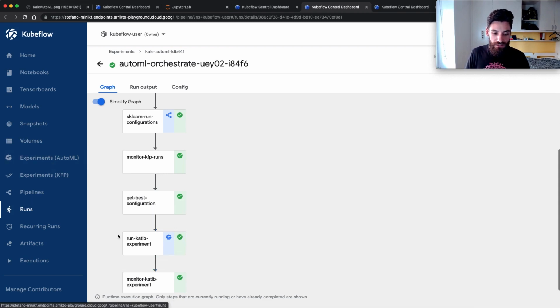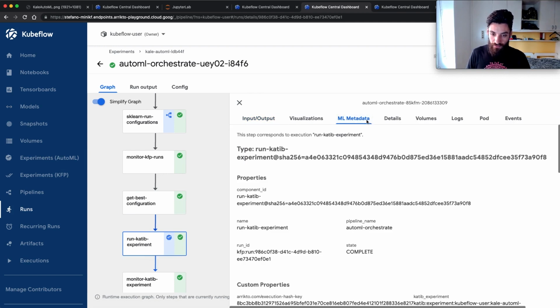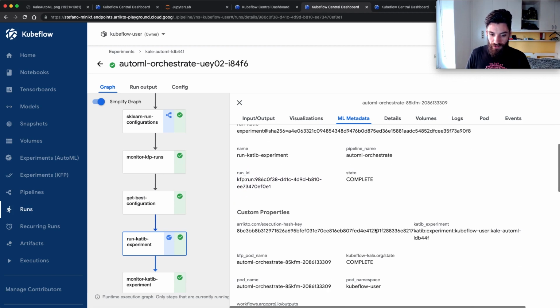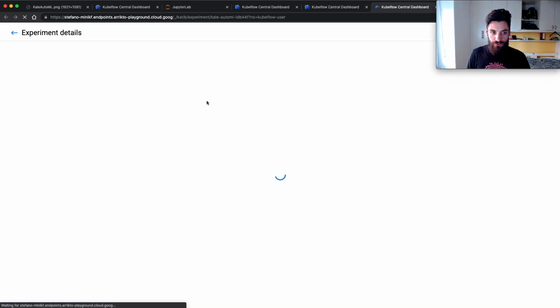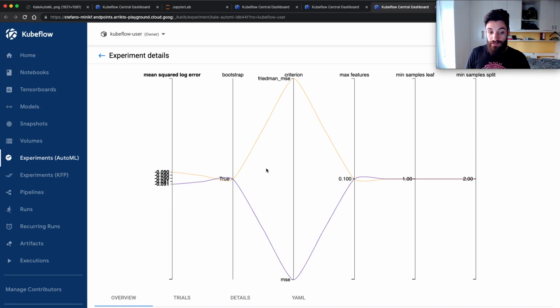We can even see this experiment from the Katib UI. If I go to the MLMD tab here, I have a handy link to navigate to the Katib UI, which will show the Katib experiment. And this is the policy, the Katib policy that we specified in the notebook.